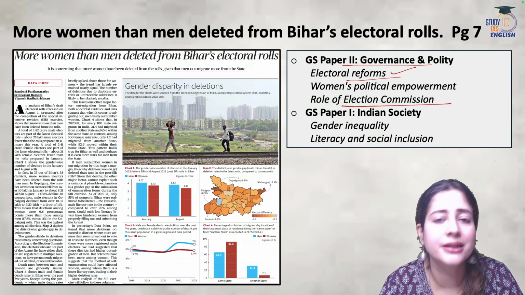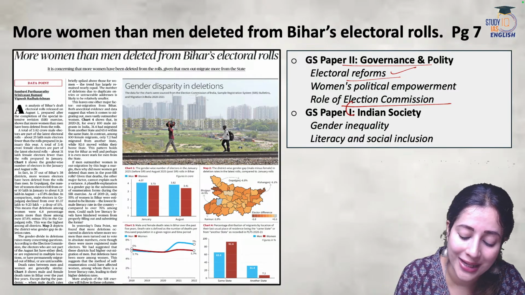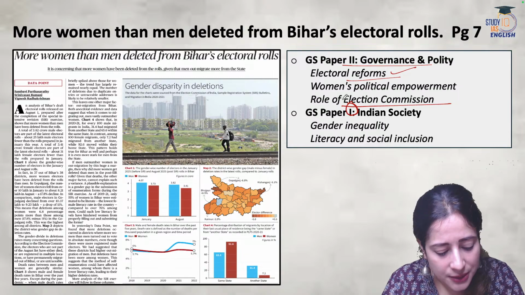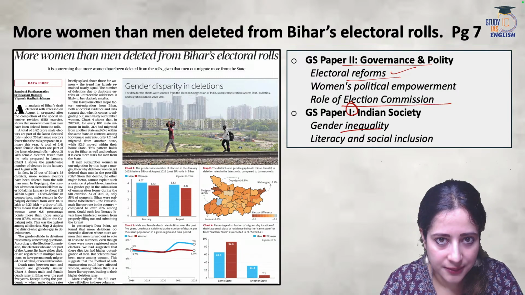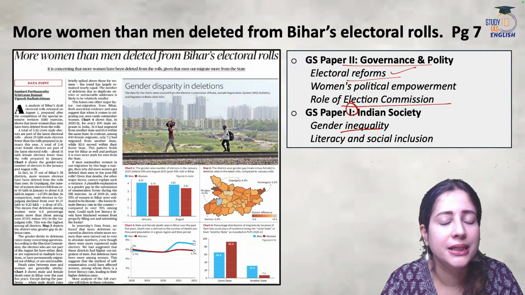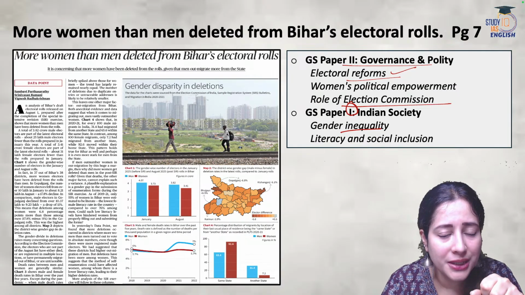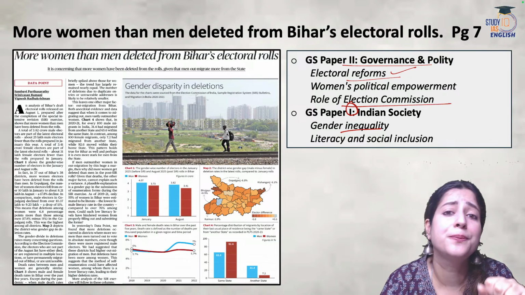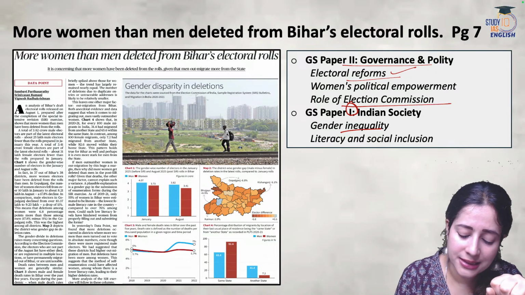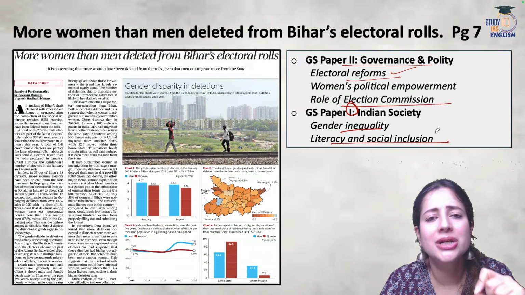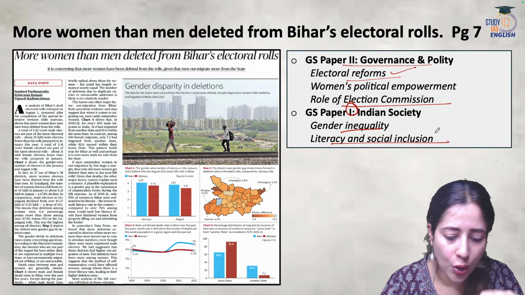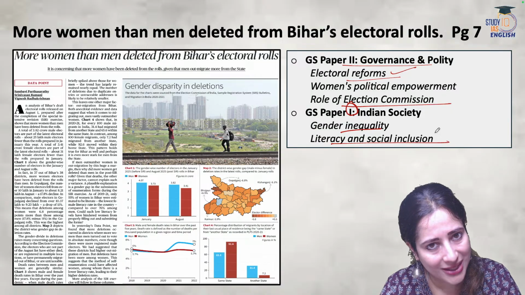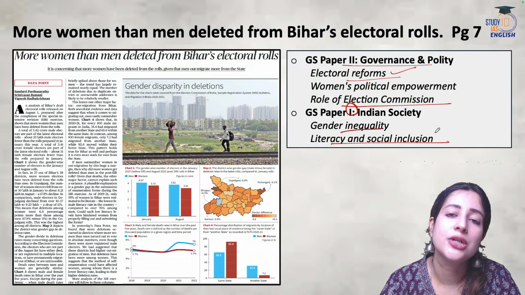Then the article also talks about GS paper 1, social issues, because the key element is gender disparity, lack of equality between men and women in democratic processes in India. Second, literacy, social inclusion, problems of the vulnerable segment. All these are a part of GS paper 1, social issues and social justice.